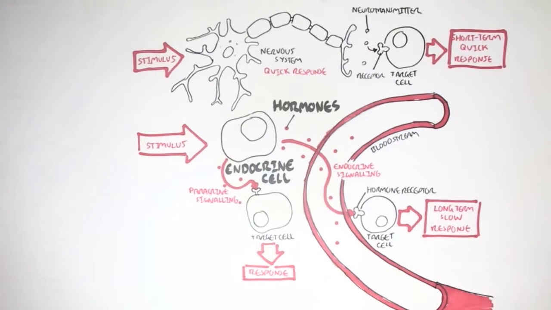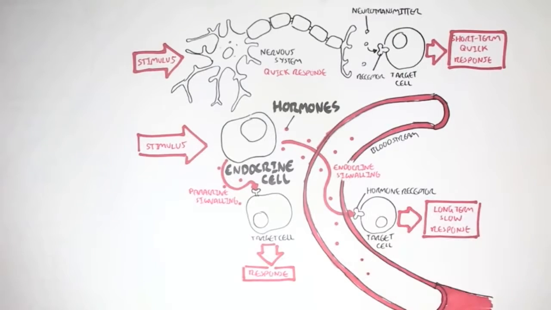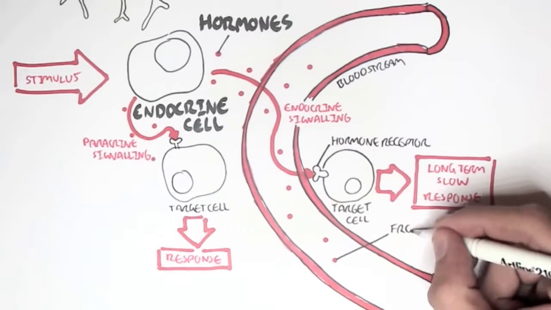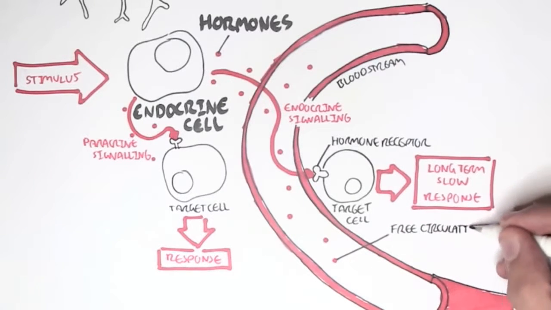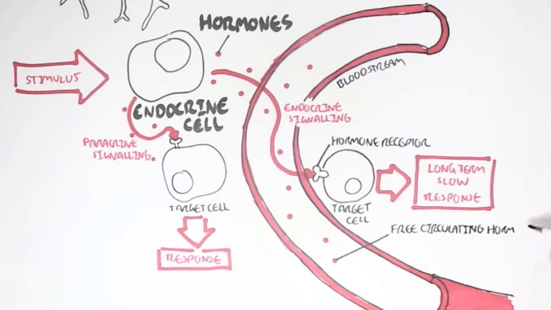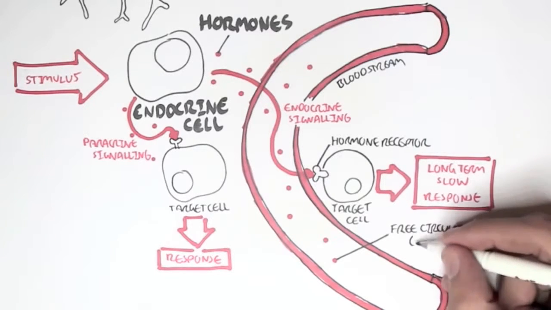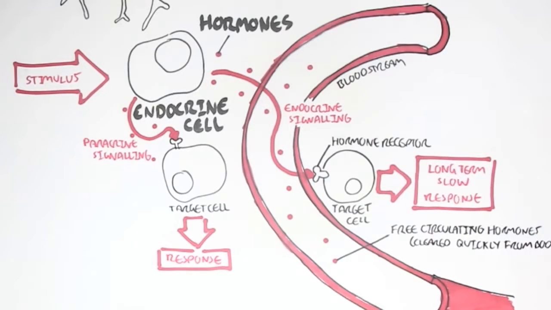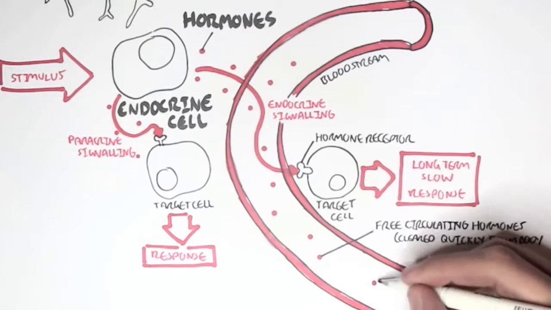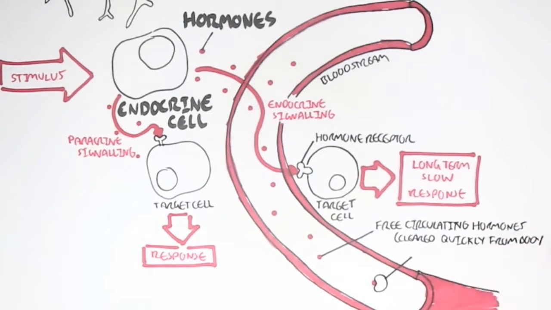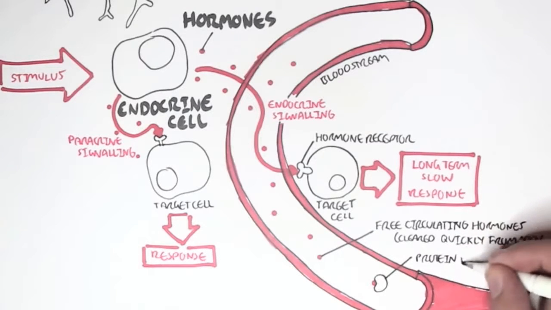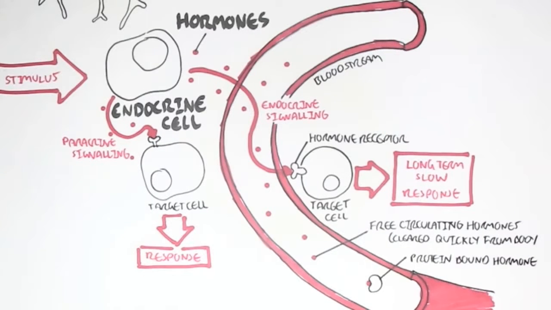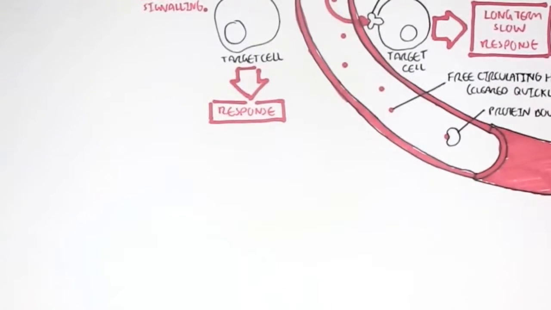When the endocrine cell secretes hormones into the bloodstream, which is the basis for the endocrine system, we have hormones in the bloodstream. The hormones can travel in the bloodstream in a free form, which can be cleared quickly by the body. Free form as in it's just a hormone traveling in the blood. Or the hormone can actually travel bound to a protein. These hormones that are bound to a protein and travel through the blood are typically lipid hormones, because lipids hate water. They need to travel bound to proteins. We call these protein-bound hormones.